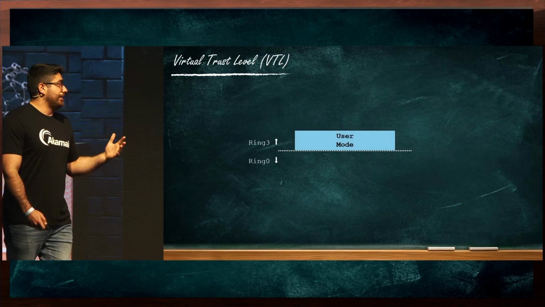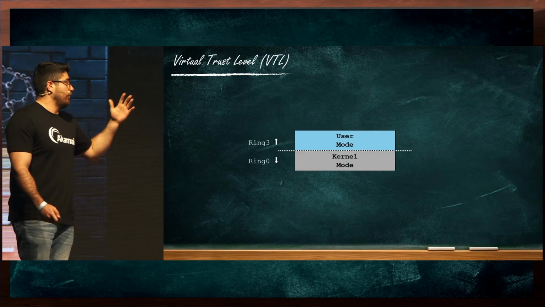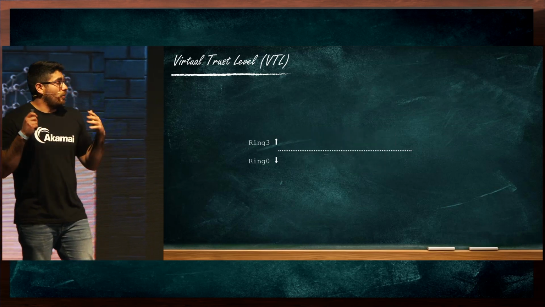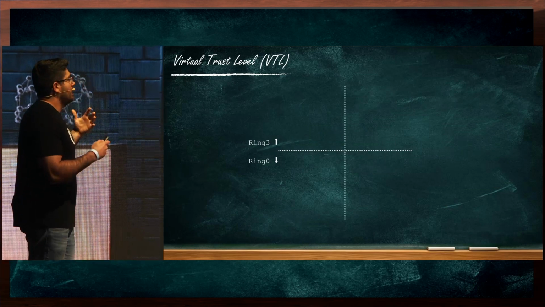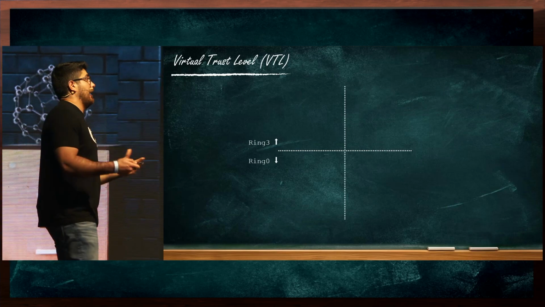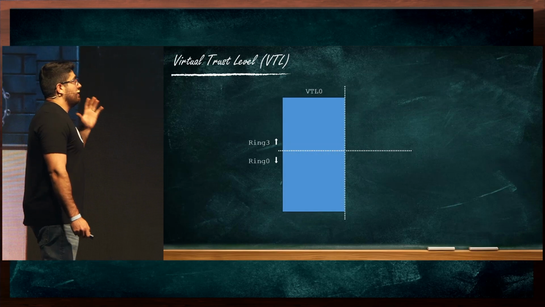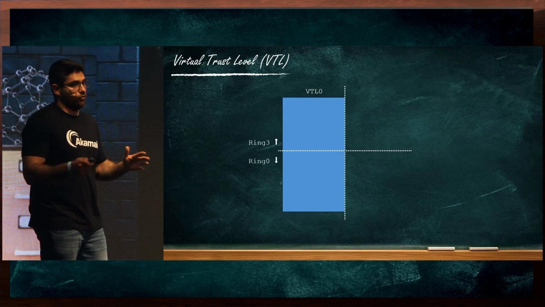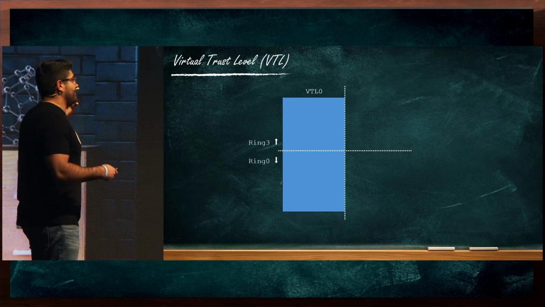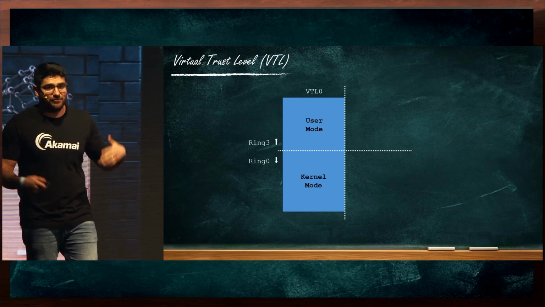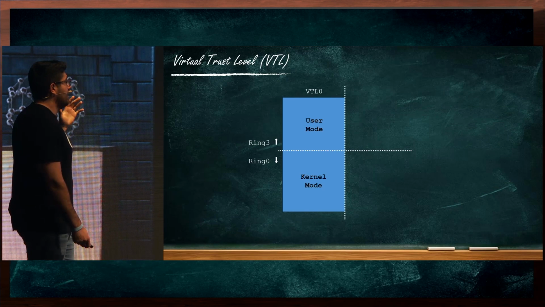So if up until now we had two execution modes, ring 3 user mode, ring 0 kernel mode, now when we introduce VTLs, additional security boundaries and additional execution modes are introduced. So first we have VTL 0. This is the least privileged virtual trust level, and it executes the normal world, the normal execution modes that we know and love, user mode and kernel mode.